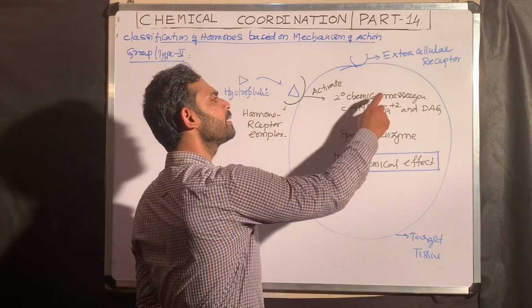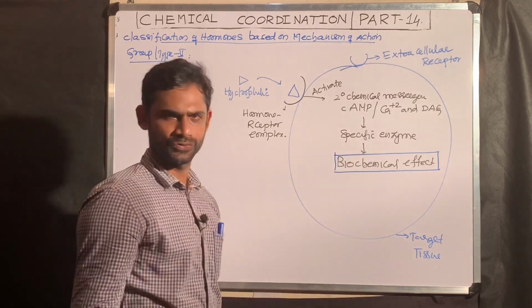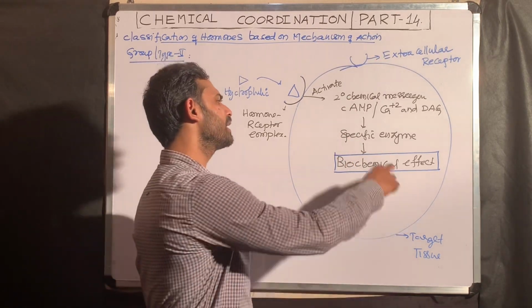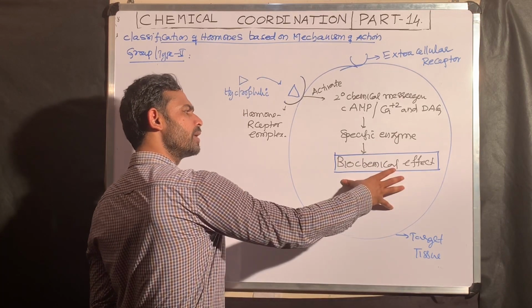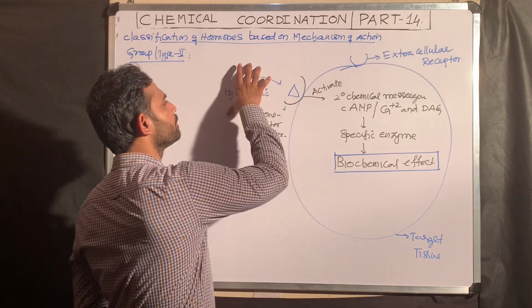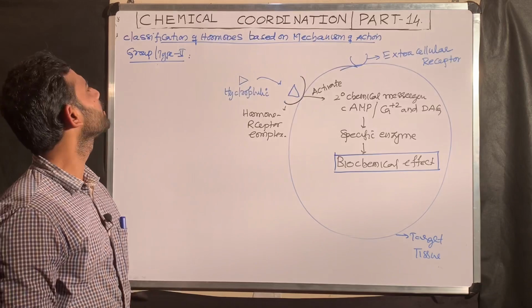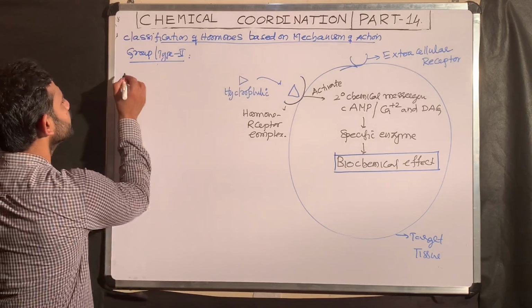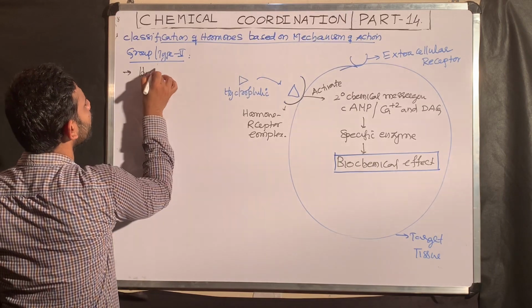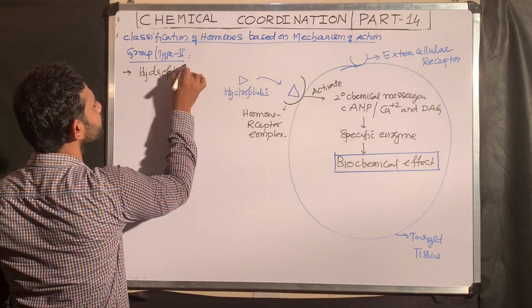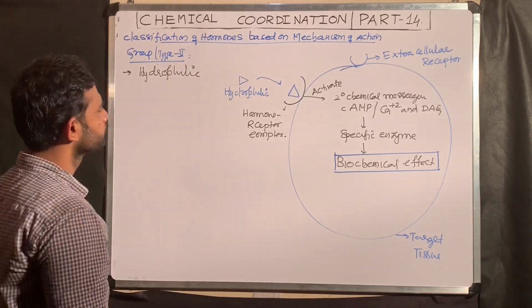Once a secondary chemical messenger is activated within the cell, it activates a specific, corresponding enzyme. That enzyme mediates a biochemical effect. The information about the biochemical effect is carried by a particular hydrophilic hormone. So what are the points you need to remember under type 2 or group 2? These hormones are hydrophilic. This is one important point, exactly opposite to group 1.